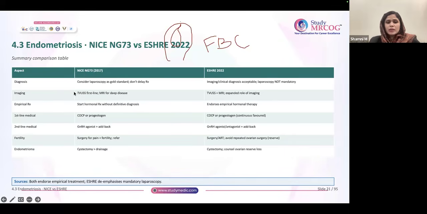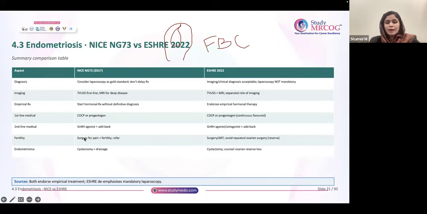For imaging, both say TVS is the first line. ESHRE focuses on an expanded role of imaging, like TVS plus MRI. Empirical treatment with hormones, both guidelines accept. First line medical is always COCP or progesterone. Second line is GnRH agonist plus add-back therapy, and ESHRE also focuses on antagonists.